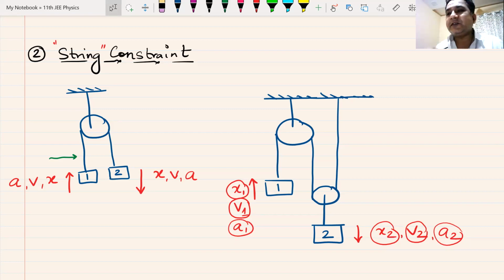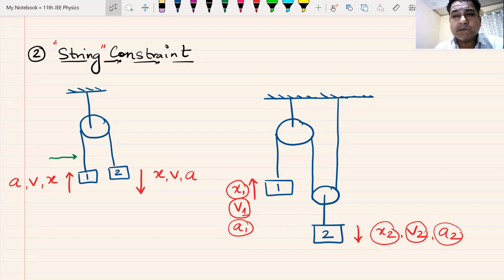Someone gave me an answer for the relation between x1 and x2. Santosh gave me the answer that x1 will be x2 by 2. What makes you feel that, Santosh? Can you unmute yourself and tell me what makes you feel that x1 is x2 by 2? You can unmute yourself so that every one of us can hear you.